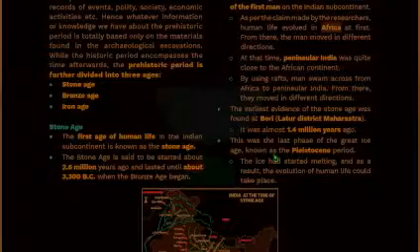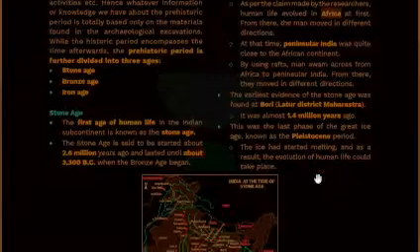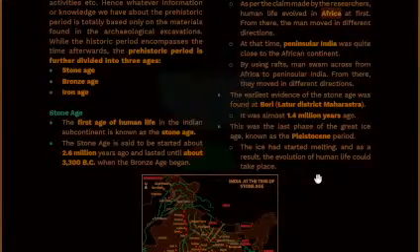This was the last phase of the great ice age known as the Pleistocene period, and the ice had started melting, and as a result, the evolution of human life